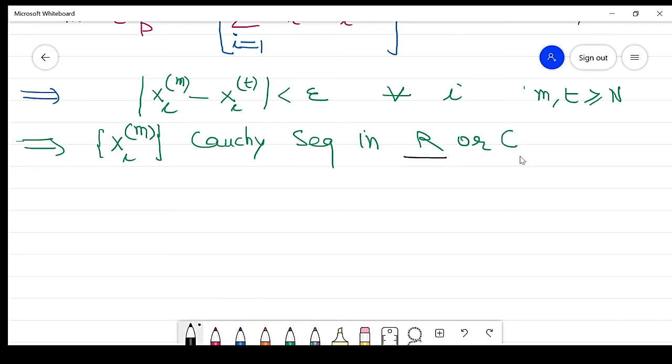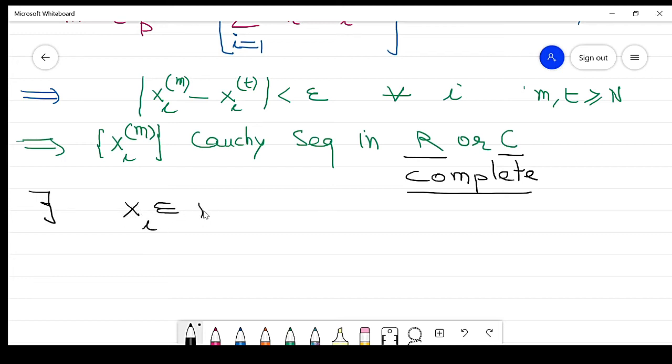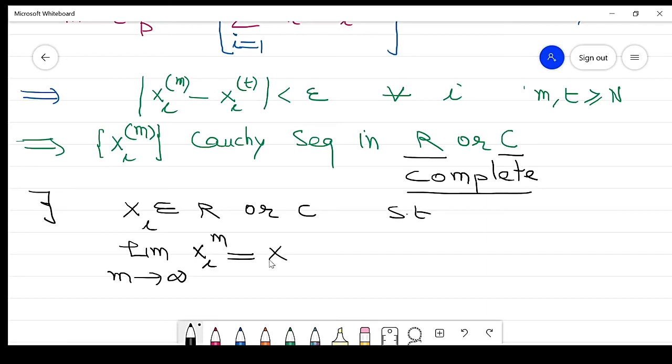What is R? What is C? It is a complete metric space. In both cases, it is complete. If complete, then this sequence is convergent. So there exists some xi which belongs to R or C such that the limit as m approaches infinity of xi^m is equal to xi, right?